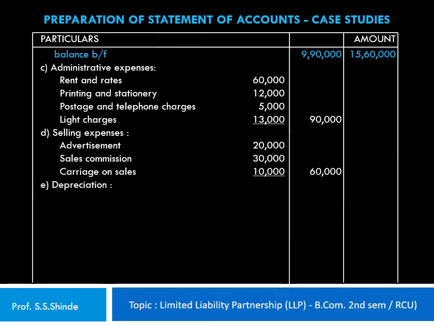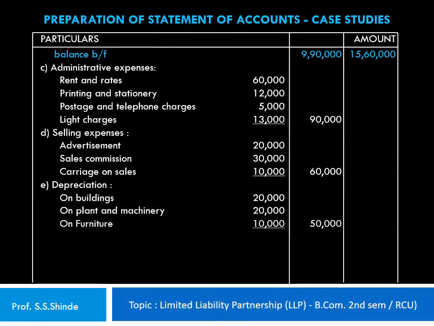The next head of expenditure is depreciation, under which depreciation on buildings 20,000, on plant and machinery 20,000, on furniture 10,000. So the total depreciation amount of 50,000 is shown in the inner column. The next head of expenditure is interest paid on loans 30,000 and on deposits 10,000, taking a total to 40,000.